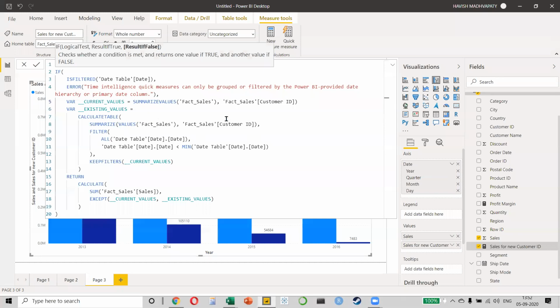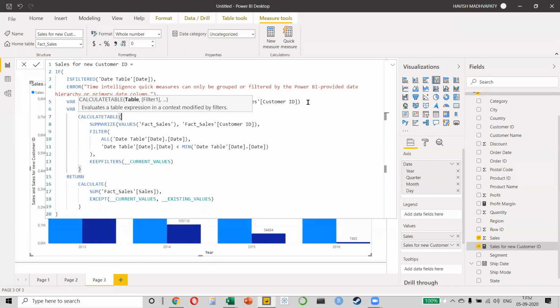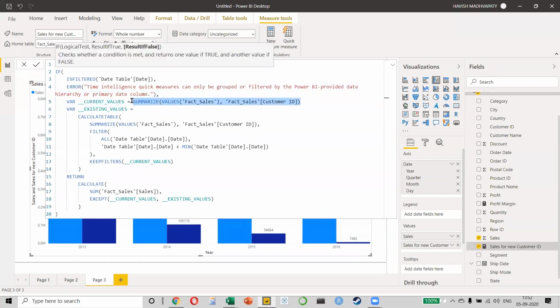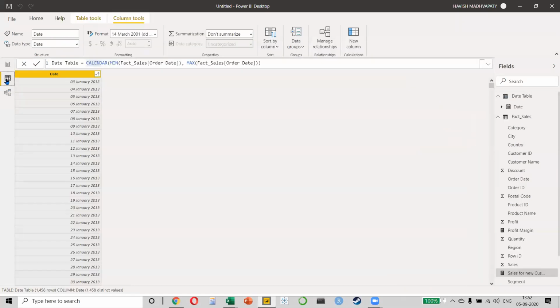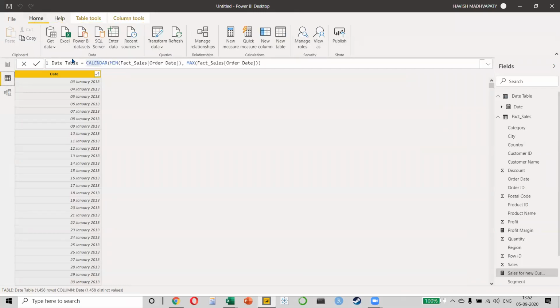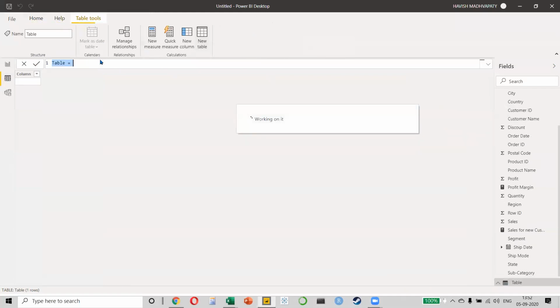Now I'll give you a cheat. This is how you learn much faster. What you can do is I can just copy this part, everyone. Not the entire DAX formula, but only this part, summarize values. I'll copy it, Control C. We will go to our data view, and in the data view, I will create a new table. Remember, we did this for the date. I'll create a new table, and in this table, I'll create my formula, which is summarize values. This is a very good way for all of you to learn how to do all this, right?